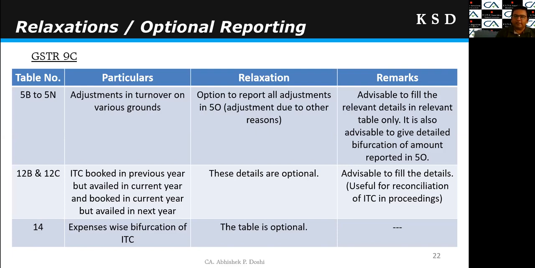And then at last, table 14. Table 14 was regarding the expense-wise bifurcation of ITC, in which we need to give bifurcation of the total ITC on the basis of the expenses. For the purchases, this much ITC has been availed. For so and so expenses, this much ITC has been availed. This entire table has been made optional, and one may choose not to report anything under table 14. Right?